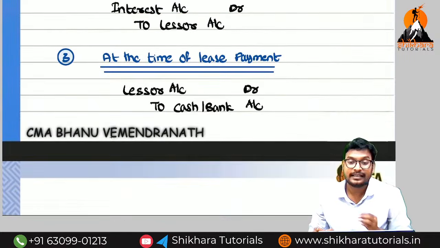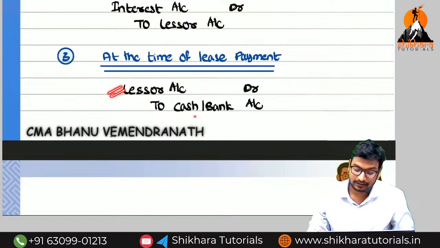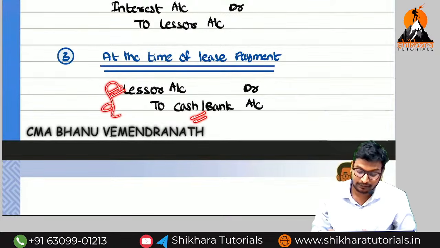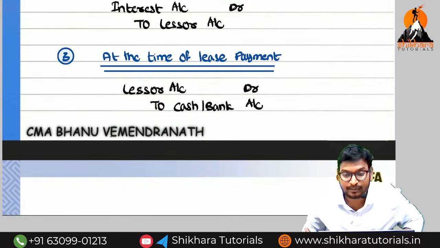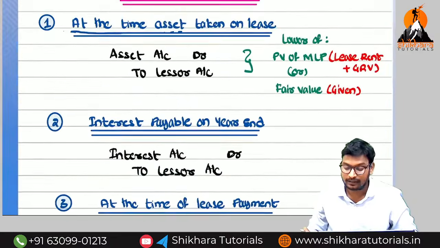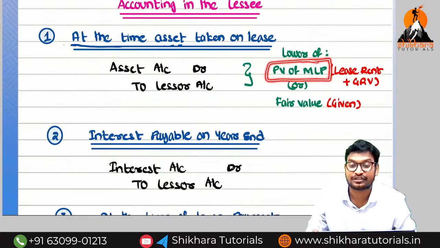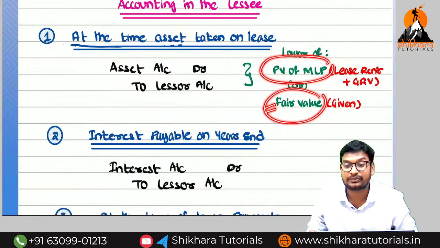Next, at the end of the year, what do we need to pay? We need to pay the lease payments. So what is the entry for the lease payment to the lessor? The lessor is the receiver and cash goes out. So what is the entry? Lessor account debited to cash. Here the lease payment is nothing but installment. Lease payment is nothing but what? Installment. Here the present value of minimum lease payments is nothing but cash price. So if you record the fair value, it is called cash price. If you record the present value of minimum lease payments, it is called cash price.